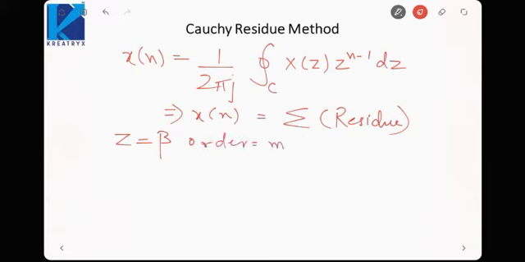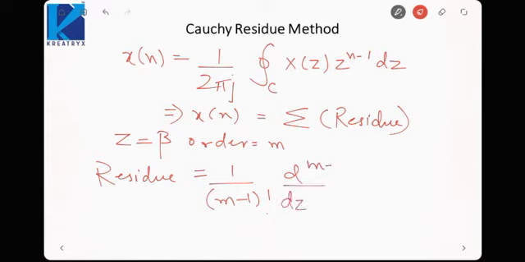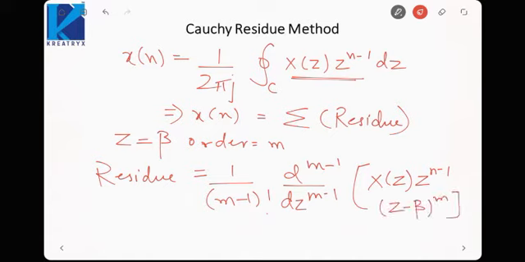The residue would be 1/(m-1)! times d^(m-1)/dz^(m-1) of the function in the integral, X(z) z^(n-1), multiplied by (z - β)^m. Because it is a pole of order m, we multiply by (z - β)^m to cancel that term, and after doing all this we put the limit z tending to β to find the residue.